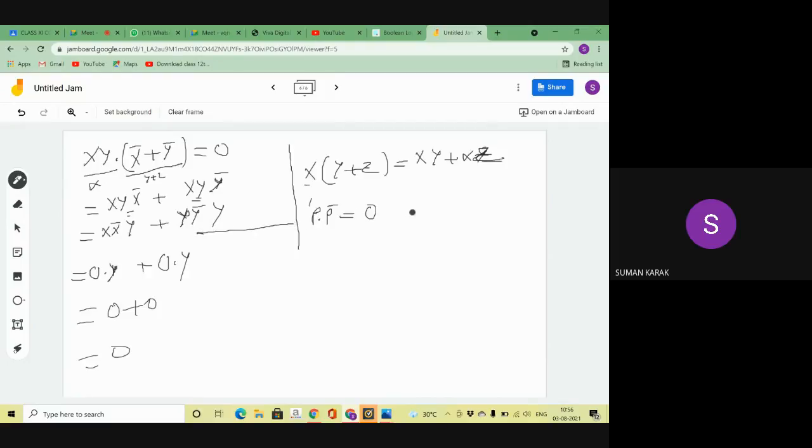So P into P bar equals 0. That means x into x bar equals 0 into y, and y into y bar equals 0 into y. If you multiply 0 with anything, the answer is obviously 0, right? So 0 plus 0 equals 0. So our law is proved. Did you understand that?